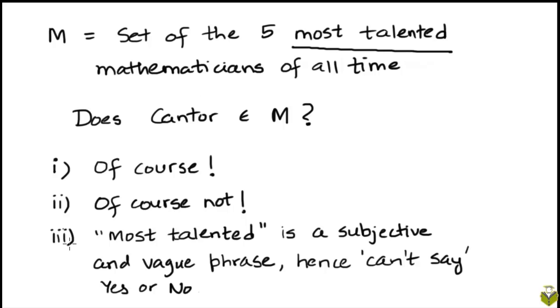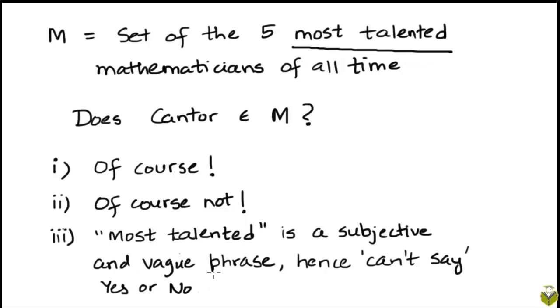The third option is, we can't say whether Cantor belongs to the set M or not, because the phrase most talented is a subjective phrase. Different people can have different definitions of what it means to be more talented. And so according to some definitions, maybe Cantor does belong to the 5 most talented mathematicians of all time, and maybe according to some other definitions he doesn't belong. So the phrase most talented is a vague phrase. It's not rigorously or precisely defined, and so we can't say whether Cantor belongs to the set M or not.